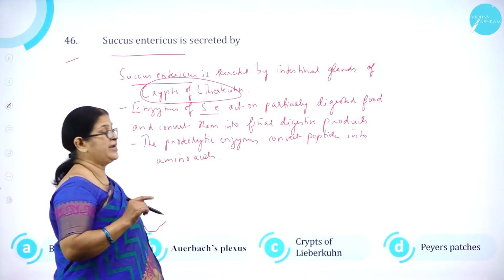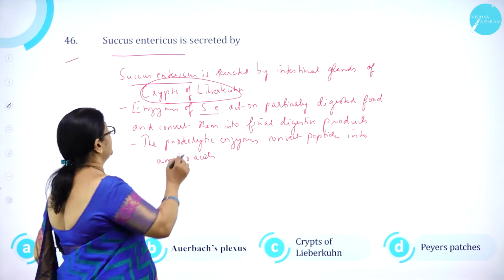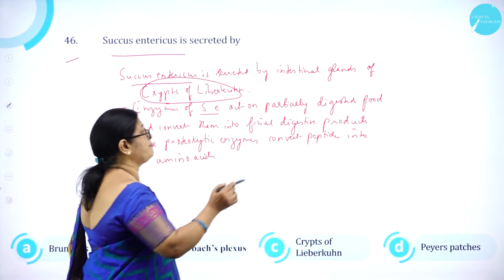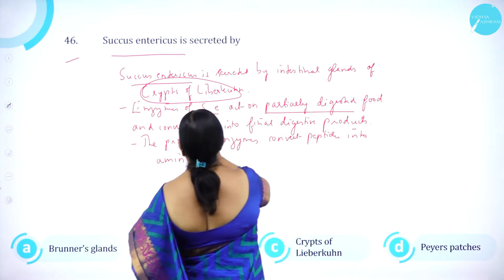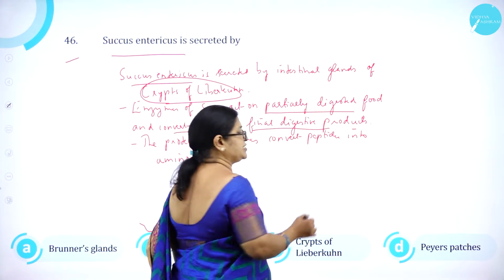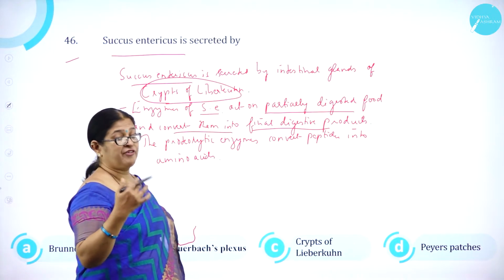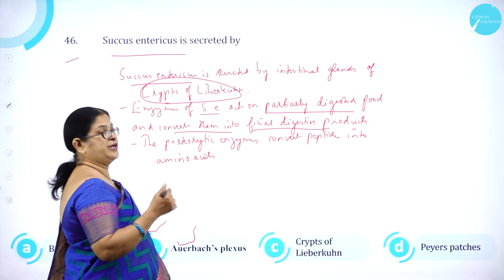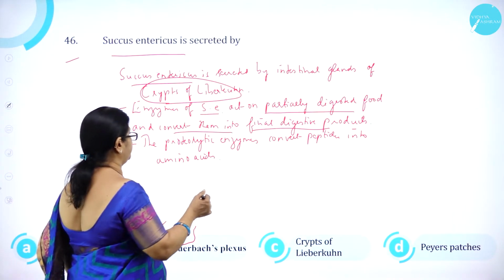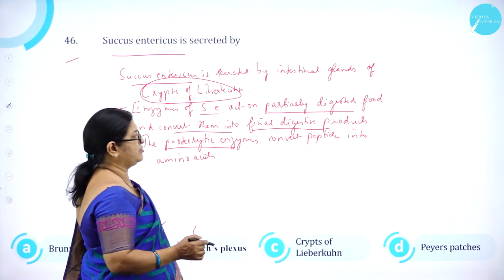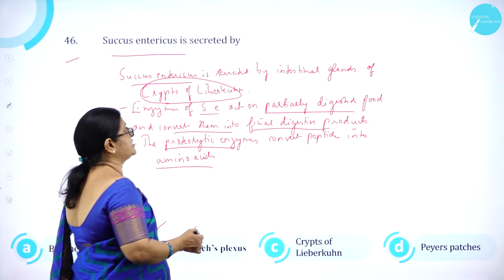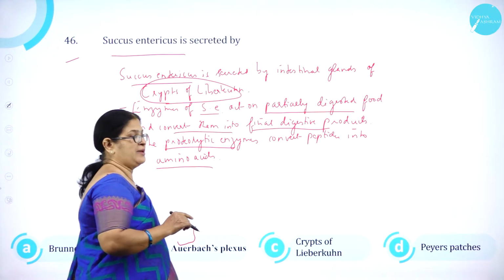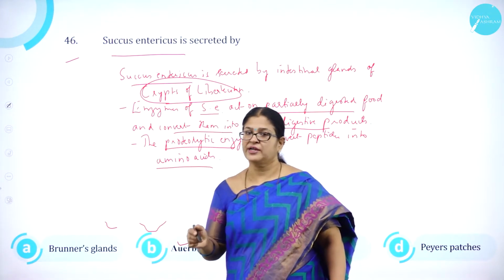It is secreted by Crypts of Lieberkühn. And enzymes of Succus entericus act on partially digested food and convert them into final digestive products. As we know, the final process of digestion takes place in the small intestine, so it is going to act on the partially digested food. So the proteolytic enzymes convert peptides into amino acids. So Succus entericus is secreted by the intestinal glands of Crypts of Lieberkühn.